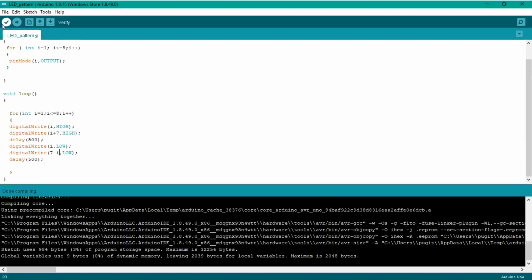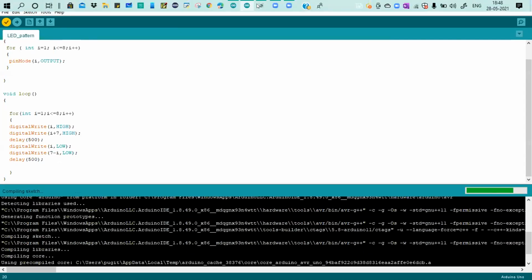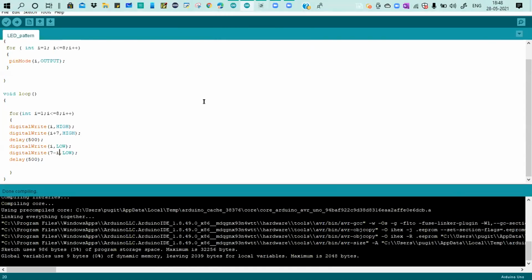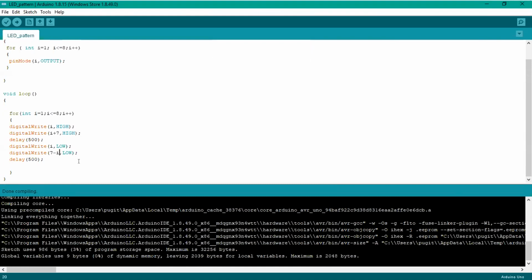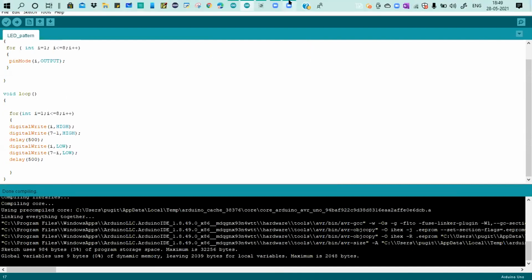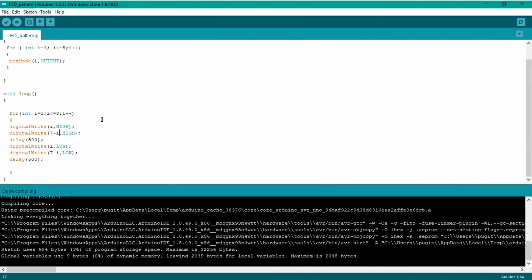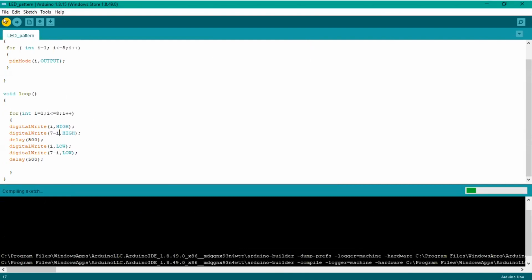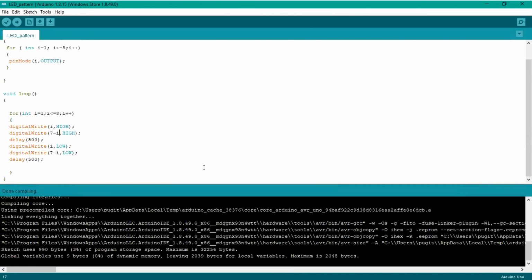Sir, but this is also not working. I've tried. Make that change over high at the second line also. I plus 7: it will be 1 plus 7, 8. Then it will go 2 plus 7, 9. Then 3 plus 7. So here also you have to reduce it. This is not I, it's 7 minus I. And below also it's I now?